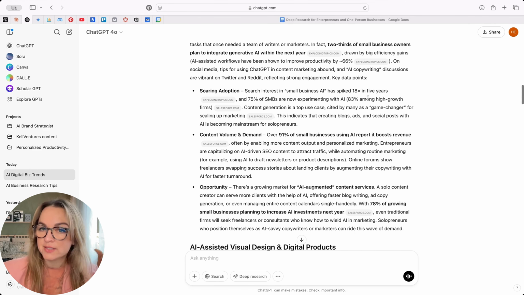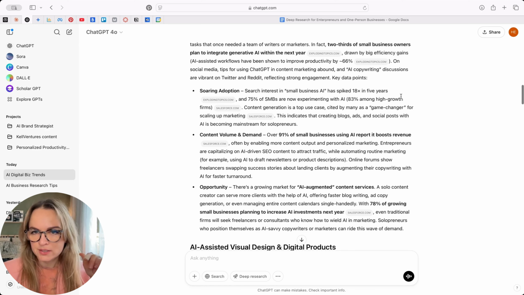Small business AI has spiked. Search interest in small business AI has spiked 18 times in 5 years. Okay, and here's how I would use this in my head. So if you're a business owner and this is your niche, I'm thinking, okay, interesting.